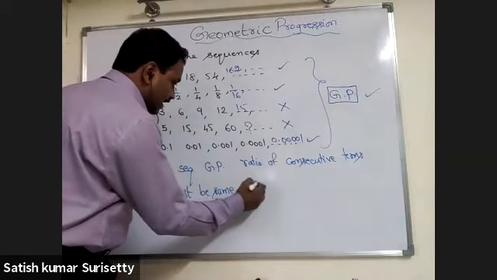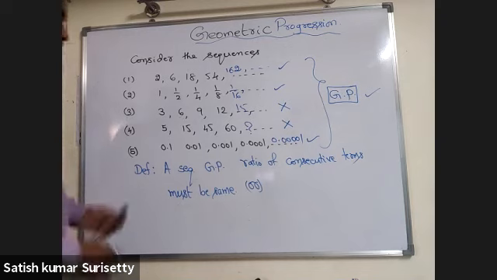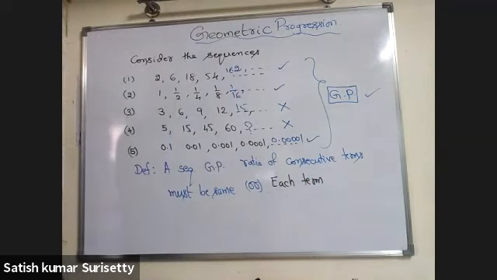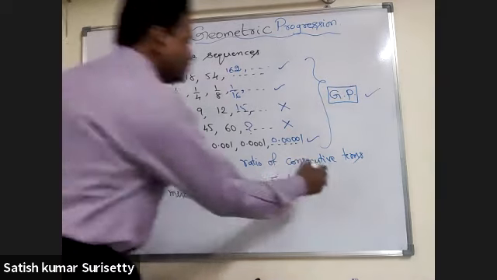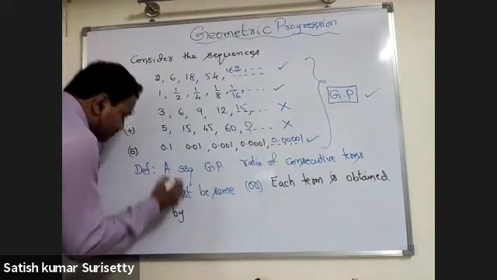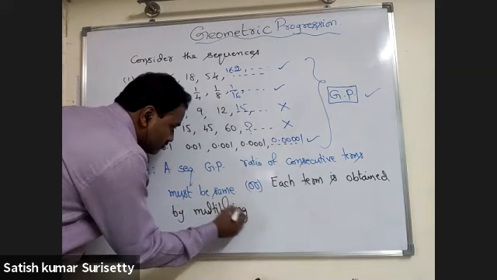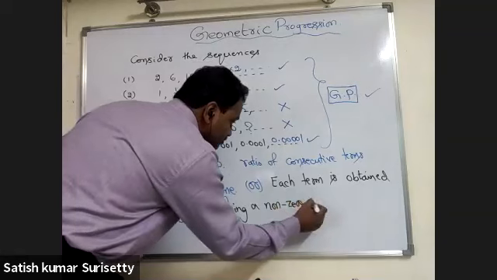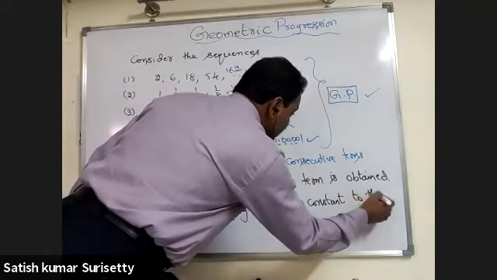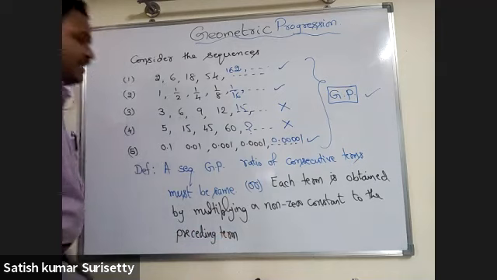Or another way of stating the same definition is: each term of the sequence is obtained by multiplying a non-zero constant to the preceding term, except for the first term.